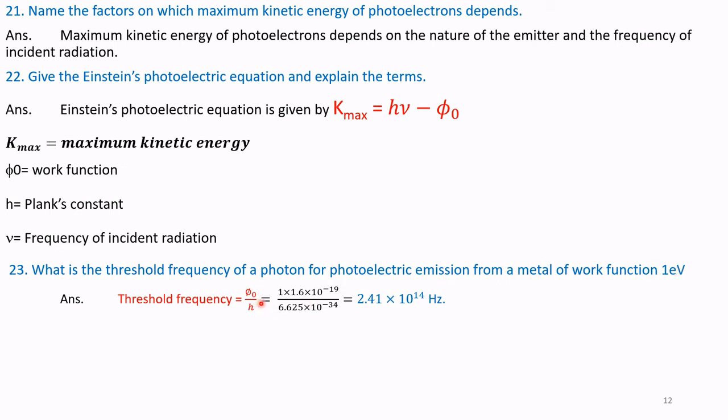The value of phi naught is 1 into 1.6 into 10 to the power of minus 19, divided by Planck's constant h, which is 6.625 into 10 to the power of minus 34. That is equal to 2.41 into 10 to the power of 14 Hertz.